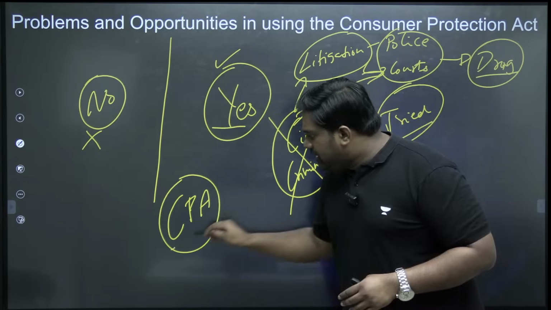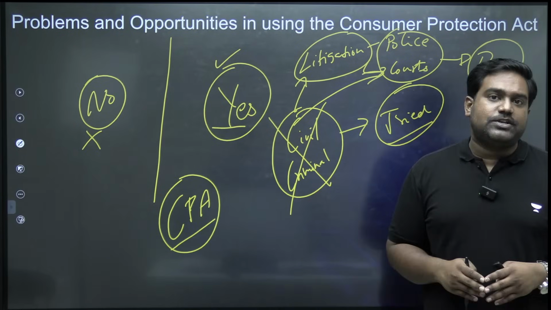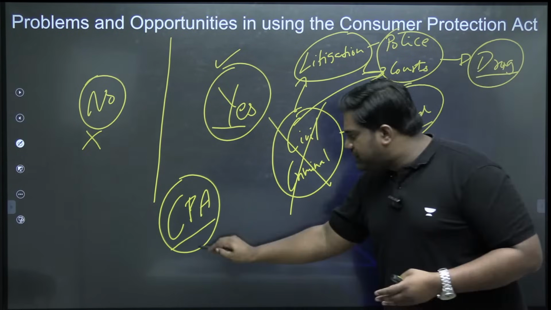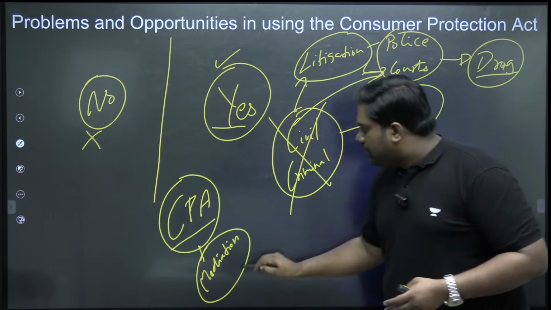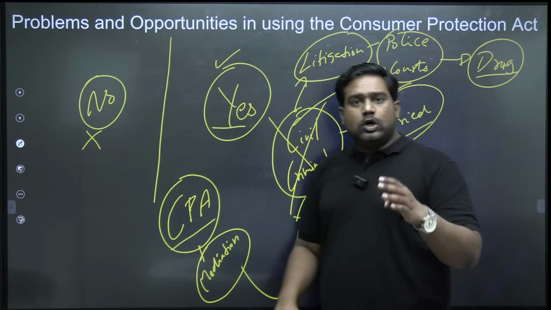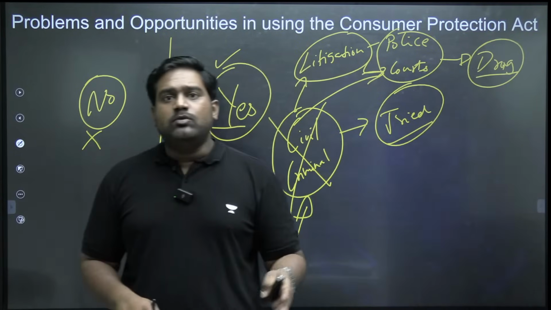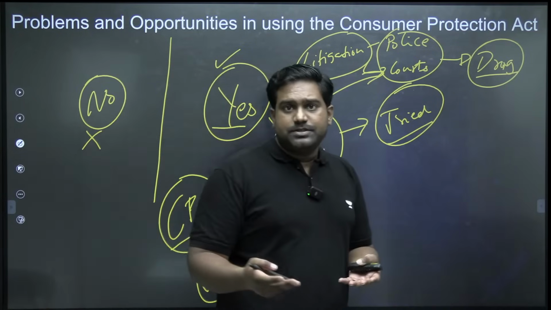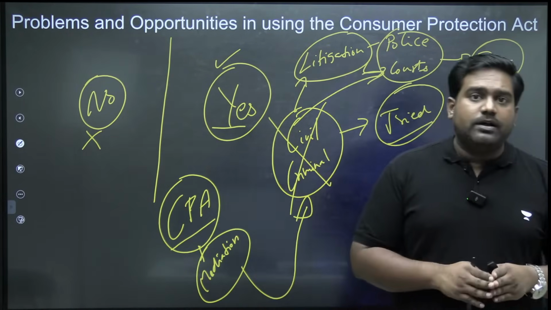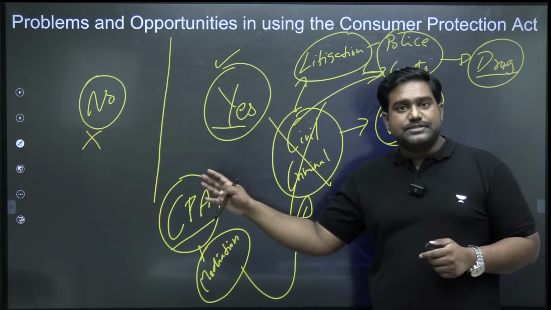Instead, under Consumer Protection Act, there is a middle ground actually. It provides for mediation, it provides for a settlement, where the doctors and hospitals can be held guilty, accountable, penalized, and compensation can be quickly delivered to the victims. So this provides a quicker, faster resolution for those grievances.